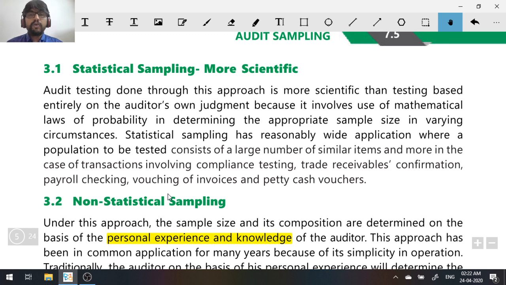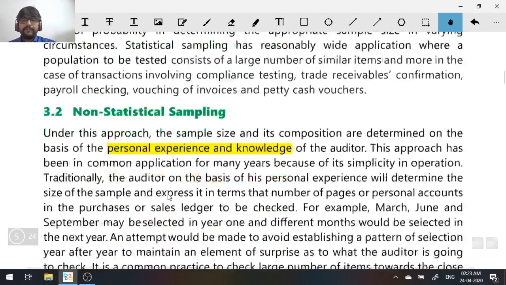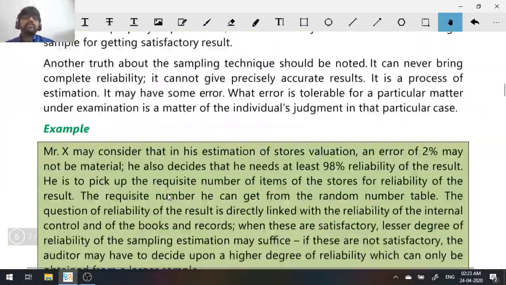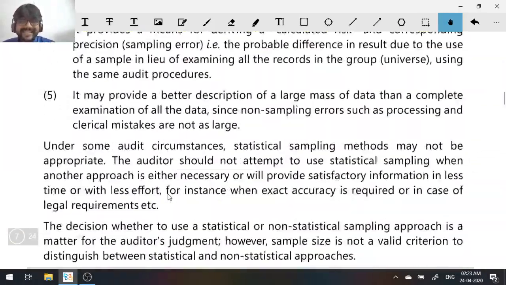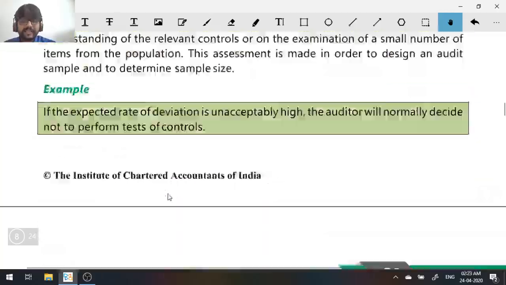As statistical sampling is more scientific, it is more or less more accurate. But in non-statistical sampling, there could be bias because it is not scientific. It is based on the personal experience and knowledge of the auditor. Please learn the advantages and disadvantages. Very, very important homework for you: learn about the advantages and disadvantages of statistical and non-statistical sampling. So, what are the two approaches? One is statistical sampling and second is non-statistical sampling.